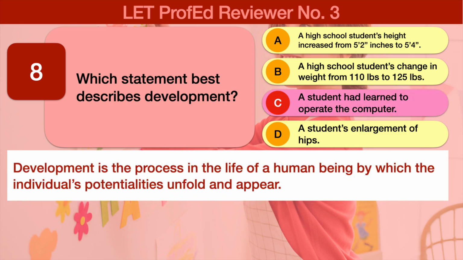The correct answer is C. A student had learned to operate the computer. C is the correct answer, because development is the process in the life of a human being by which the individual's potentialities unfold and appear. A and B cannot be considered because these refer to growth, which is the quantitative and continuous changes from birth to maturity. D cannot be considered as correct either, because it refers to the increment of the bodily parts, which is more associated with maturity.